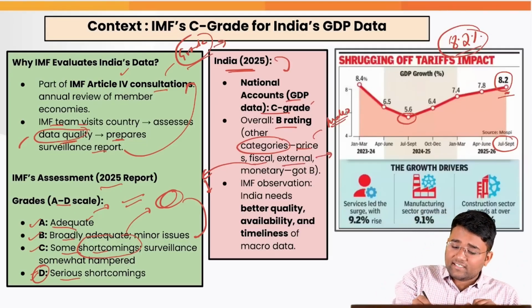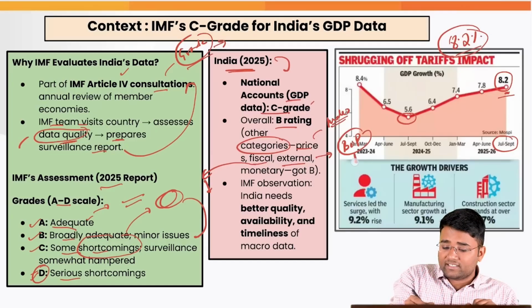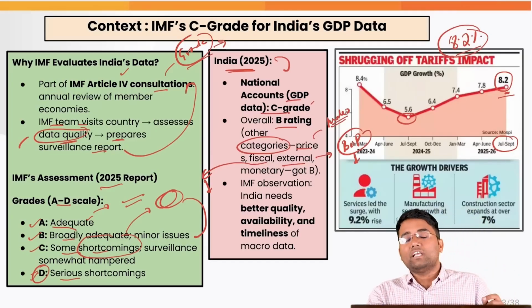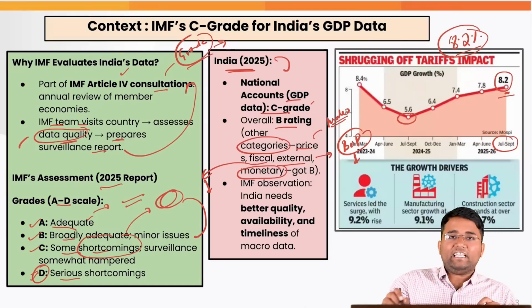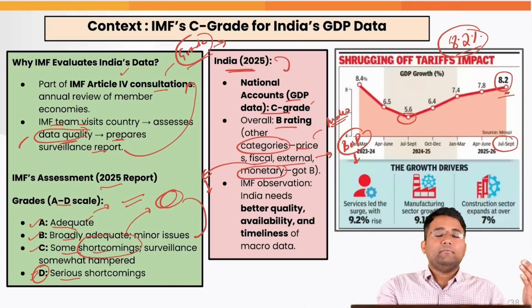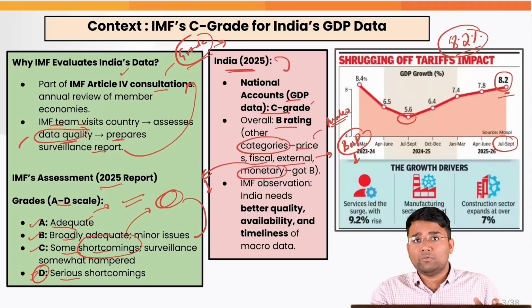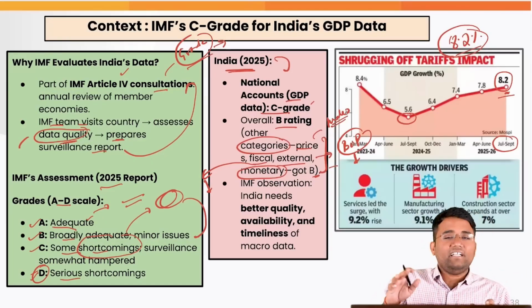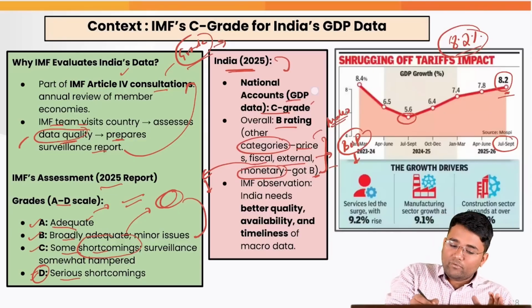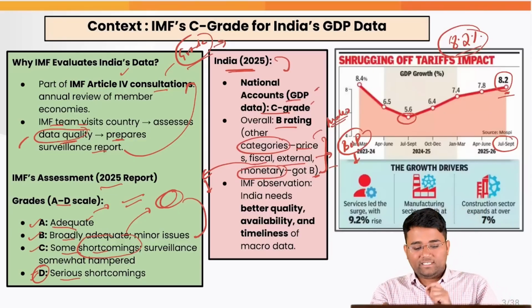Then with regard to the external category, the balance of payments status, what the current account balance is, what the status of forex reserves is. Then for the monetary category, what monetary policy mechanisms are being used by the central bank. And for all these categories, we generally retained the B grade, but majorly it was the GDP data for which we got the C grade.